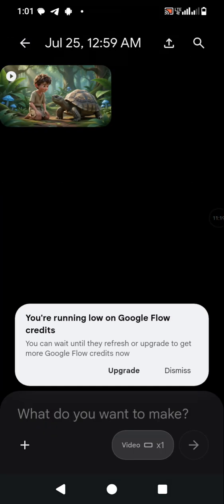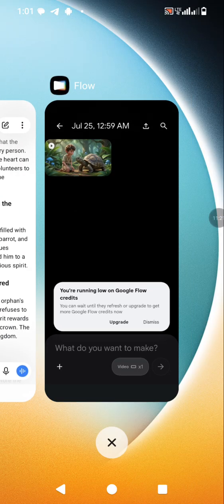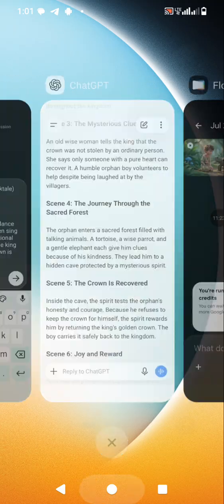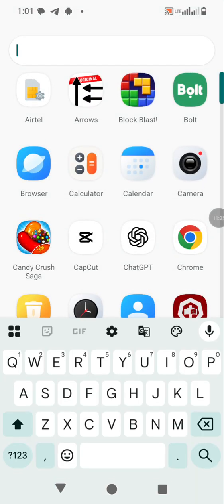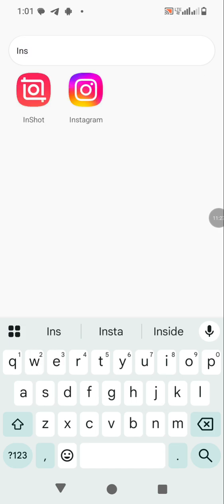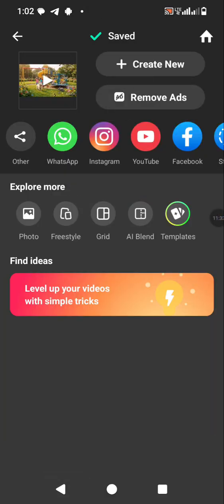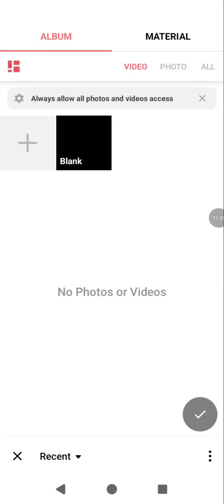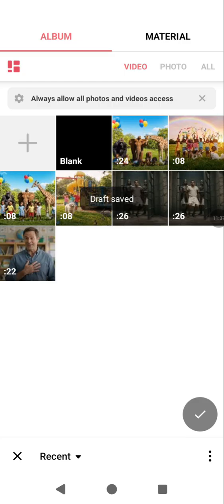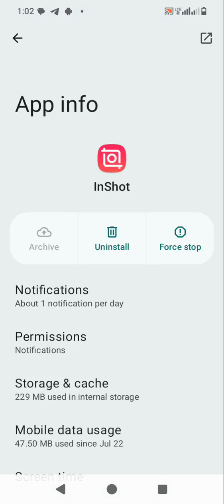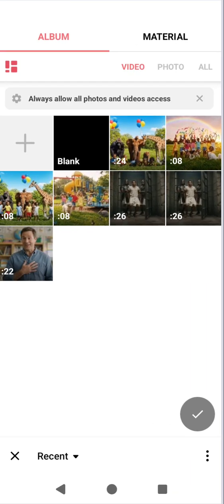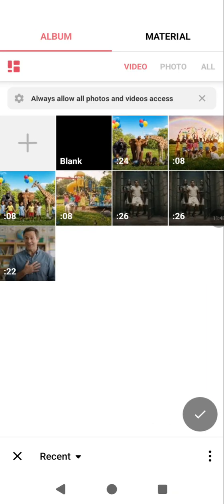So we can now go to InShot. Let's go to InShot, or we can use CapCut, any of them. I prefer InShot most times. If you're happy with it, and you know the video format we used, then you click create new. When you click, remember, you allow access. You click this allow access. Okay, then you go over to this.